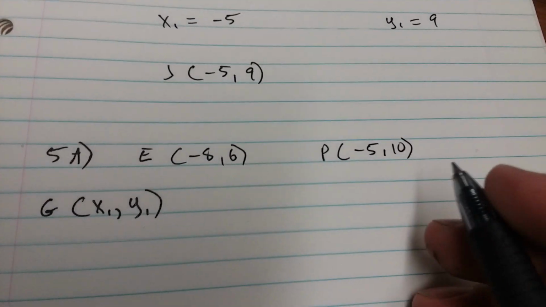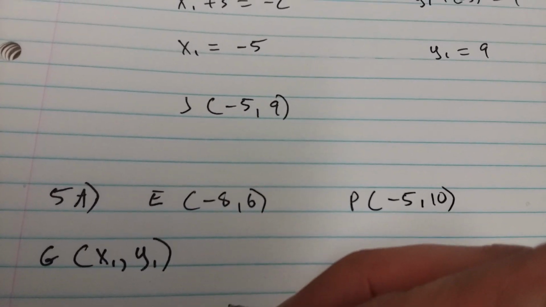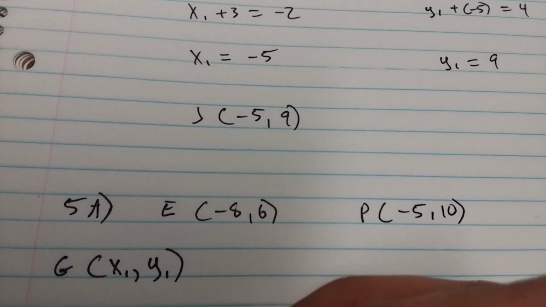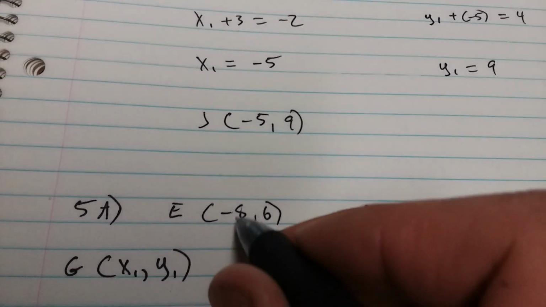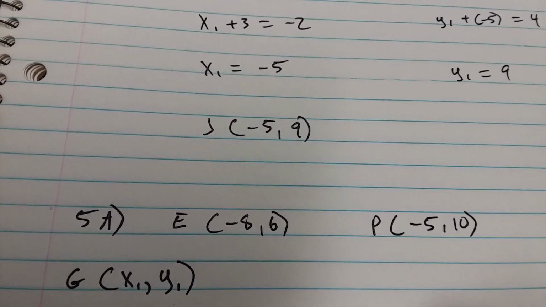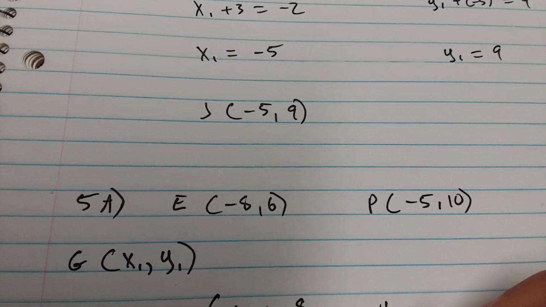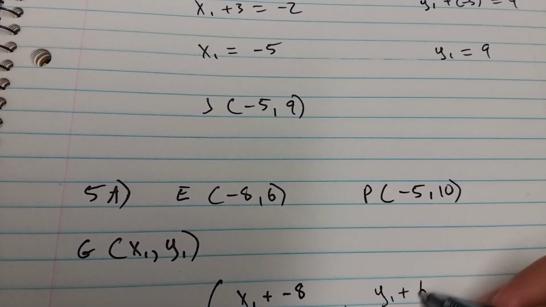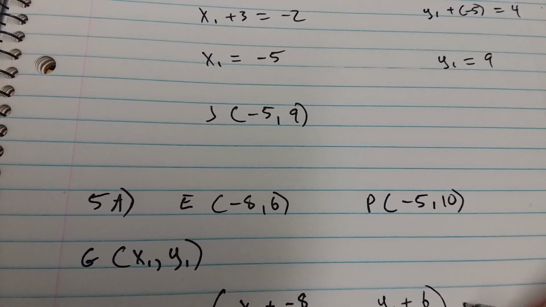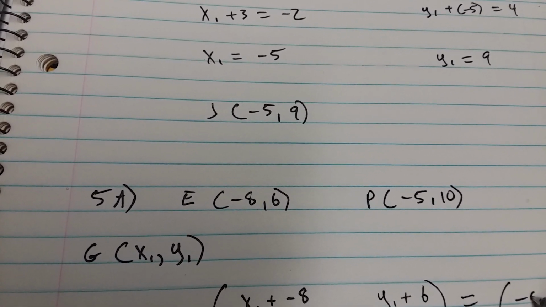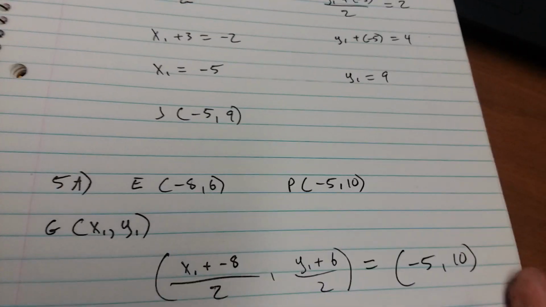Okay, so set up your midpoint formula. So P is your midpoint. So that means (x sub 1 plus -8) over 2, comma, (y sub 1 plus 6) over 2 is equal to (-5, 10).